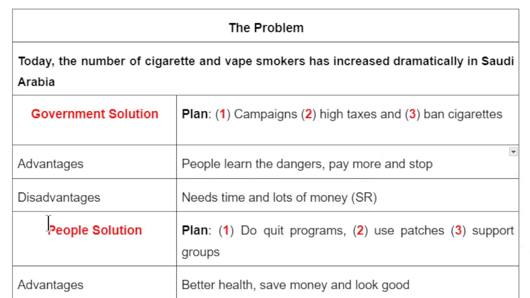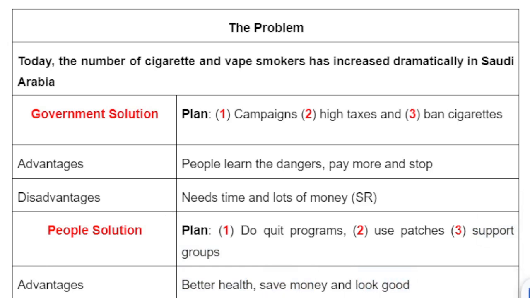For this paragraph 2, we will look at people's solution, what you can do, what we can do. And what we can do is do quit programs. We can do programs which help us to stop smoking. We can use patches or stickers on the arms which help us reduce nicotine levels, and we can join support groups. And the advantages, of course, are better health, we save money, and we look better.